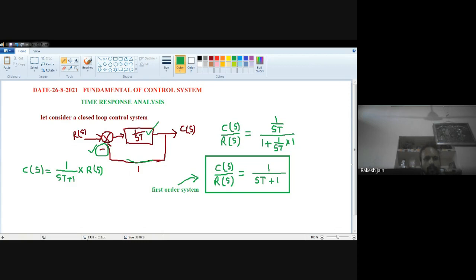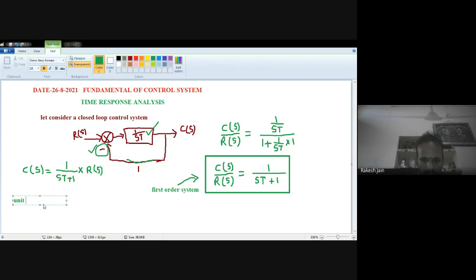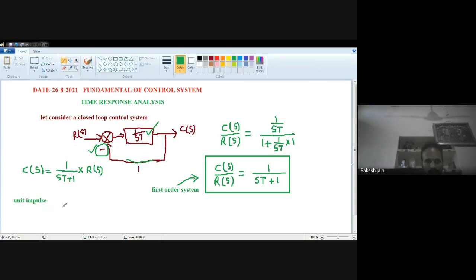Okay. So let's take the unit impulse. What will happen for a unit impulse? In case of unit impulse, the unit impulse signal is denoted by del t, whose value is 0 always for t greater than 0. So RT is del t. We consider RT as del t.